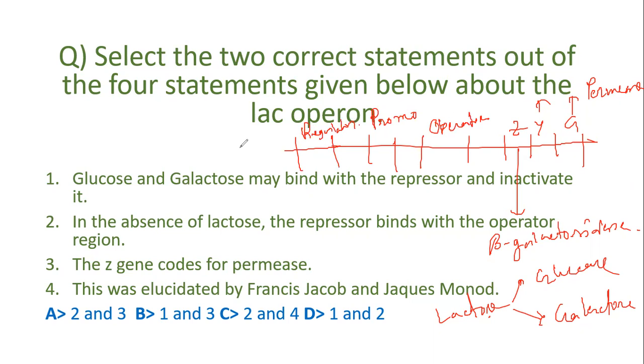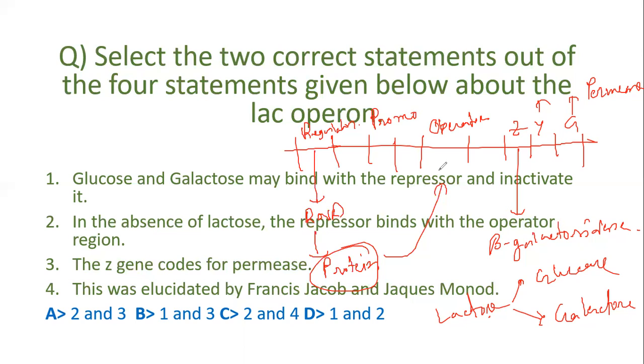This regulator region, that is denoted by gene I, codes for a particular regulator protein, that is a repressor protein that binds to this operator region. When this repressor protein binds to the operator region, no expression of gene Z, Y, and A takes place. So there is no beta galactosidase, there is no permease in the cell.